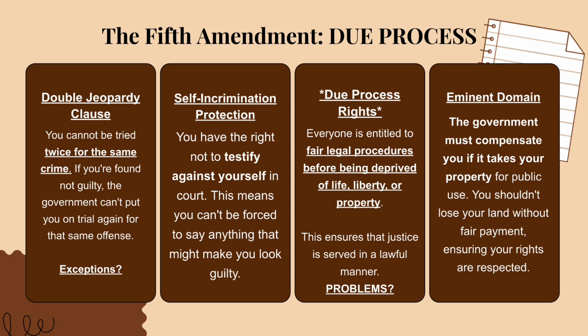The Fifth Amendment, due process. Double jeopardy clause. You cannot be tried twice for the same crime. If you're found not guilty, the government can't put you on trial again for that same offense. Exceptions? Self-incrimination protection. You have the right not to testify against yourself in court. This means you can't be forced to say anything that might make you look guilty.